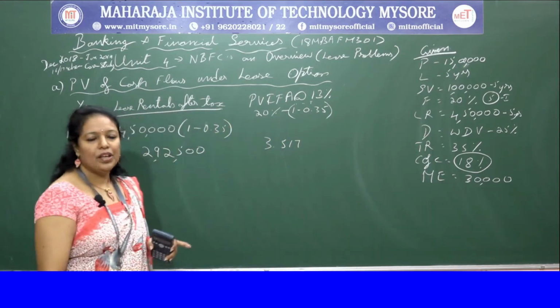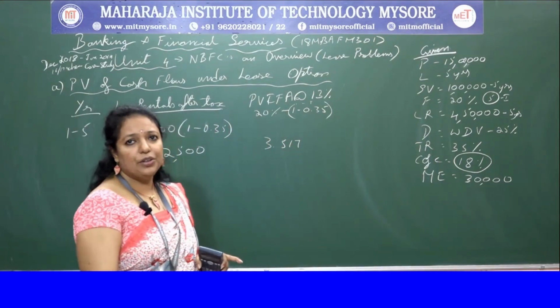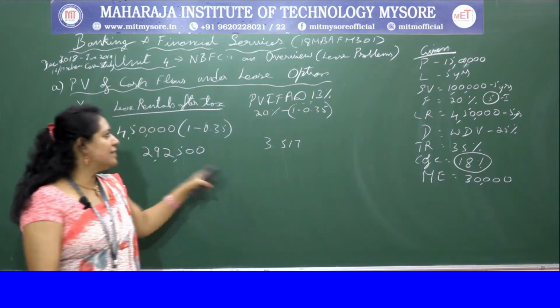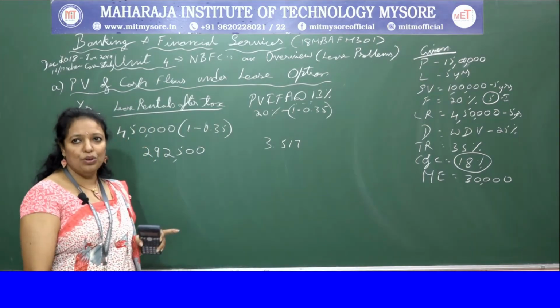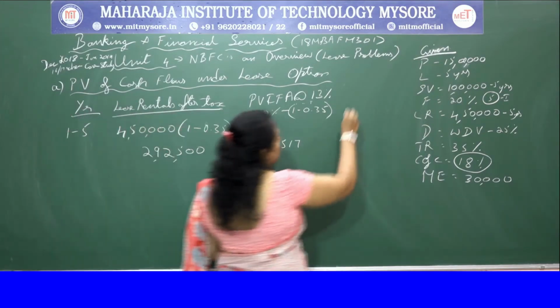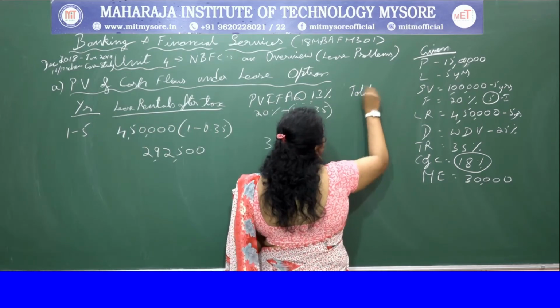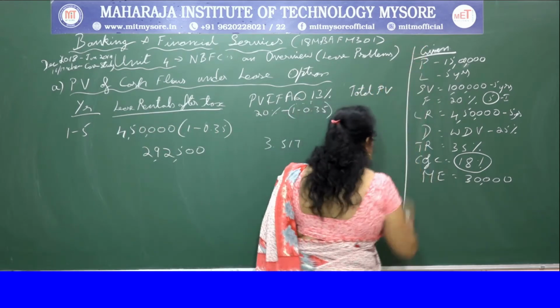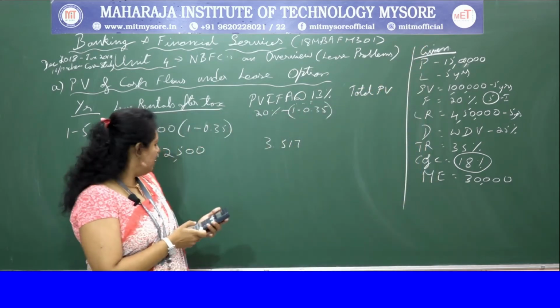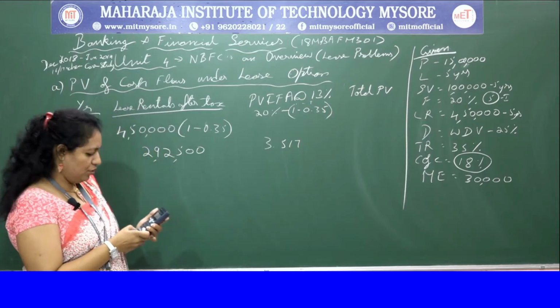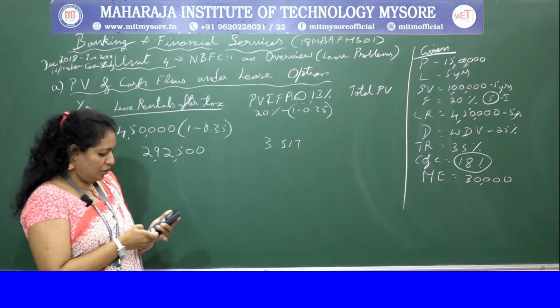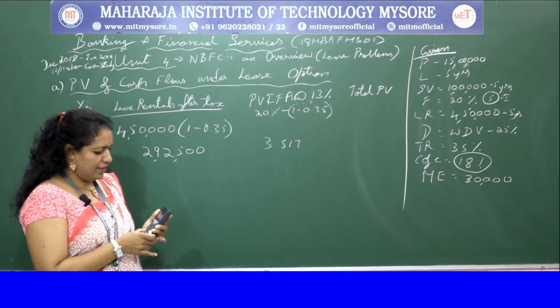3.517. Okay, now we are going to just multiply these two in order to get the total PV. So I'll just multiply 2,92,500 into 3.517.